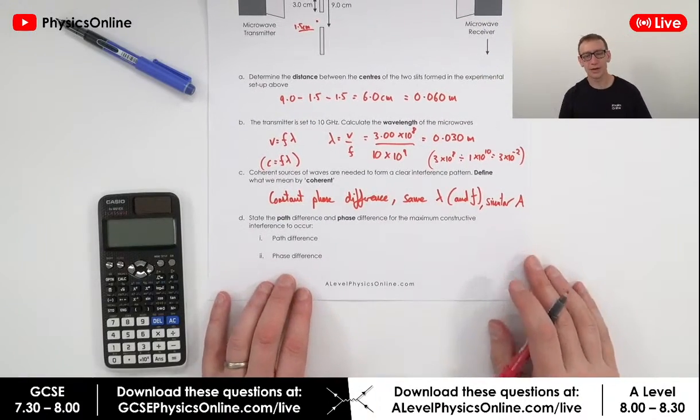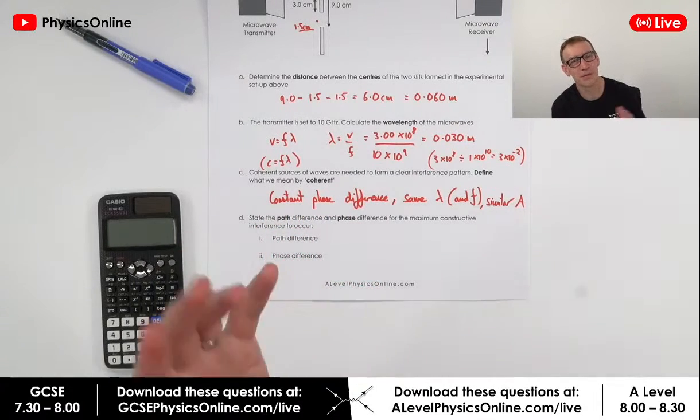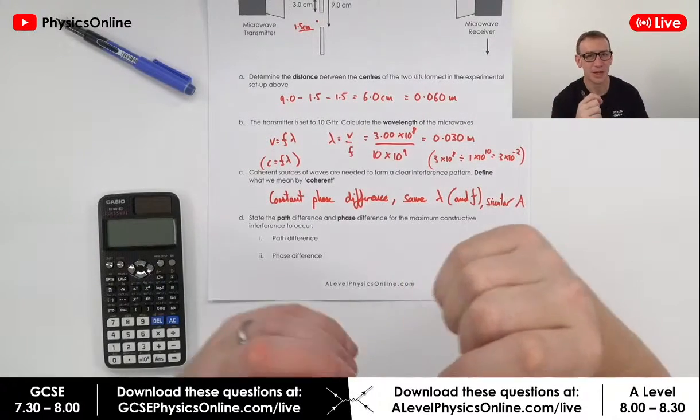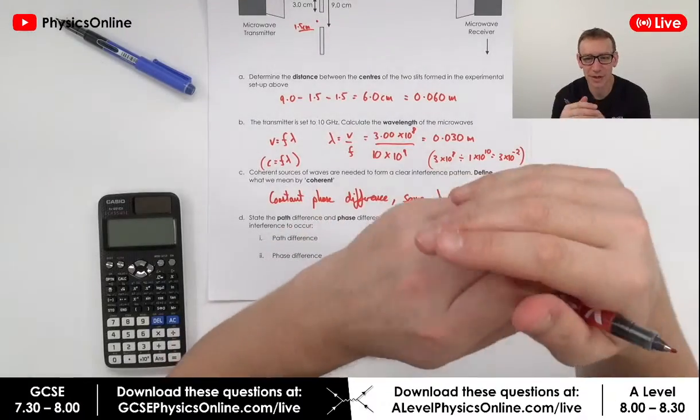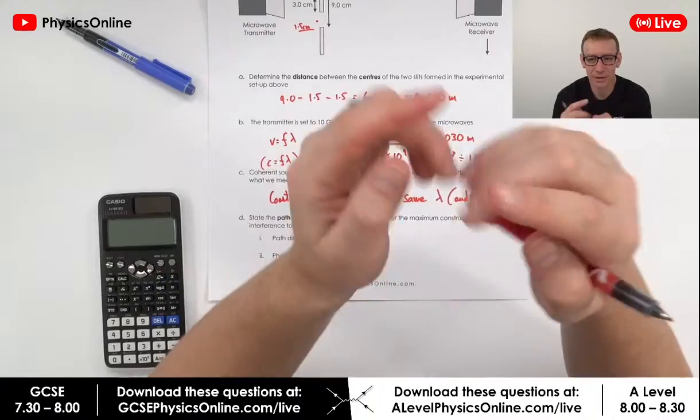Strictly speaking, I've often seen it defined as the same amplitude, but I would say the same or similar amplitude, because if you had one with a massive amplitude and the other with zero or almost zero amplitude, you wouldn't see any kind of interference effects. But yeah, I reckon similar amplitude, constant phase difference, same wavelength.